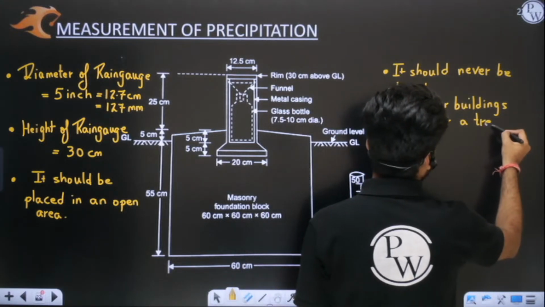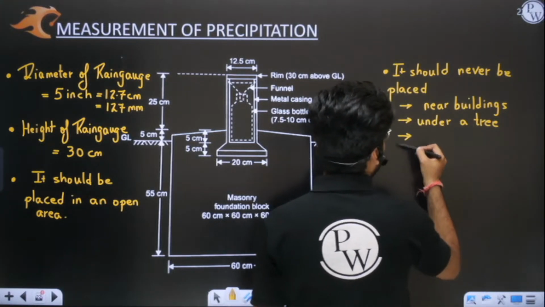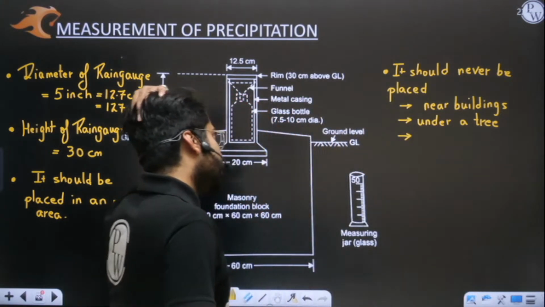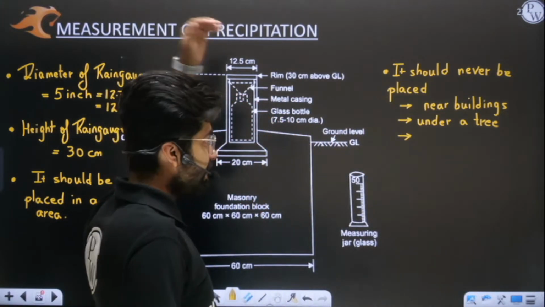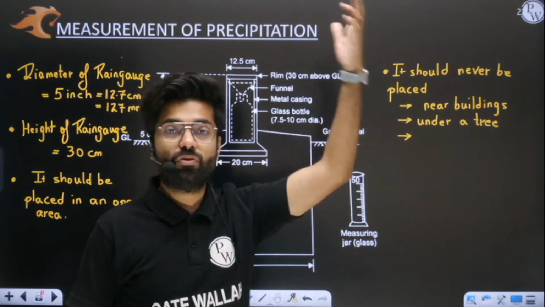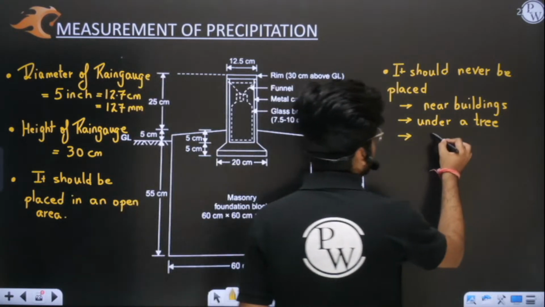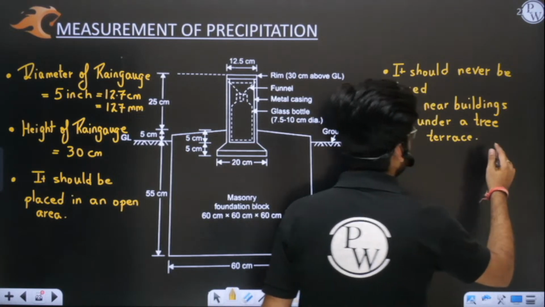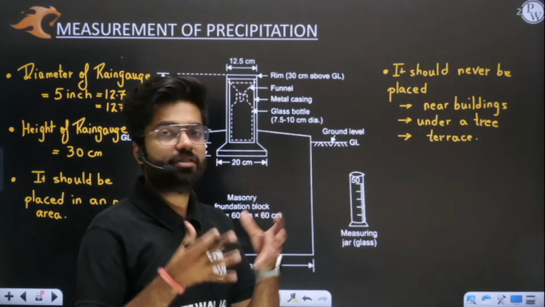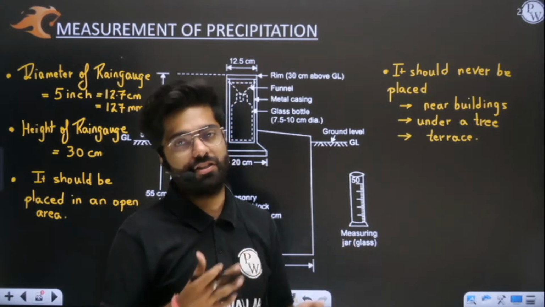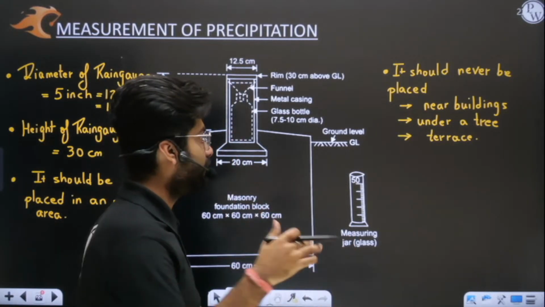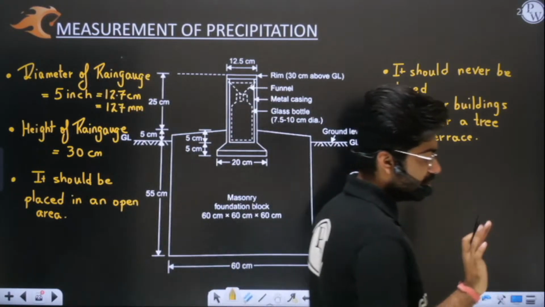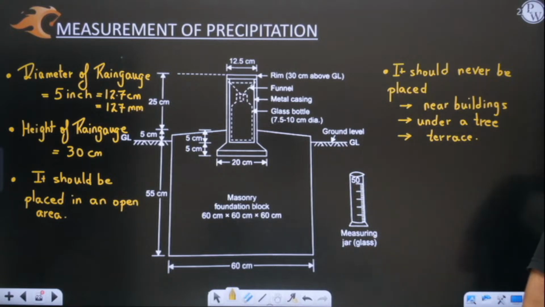It should never be placed under a tree. You can say it should never be placed near buildings, under a tree, or over the roofs, or on the terrace. We should try to ensure that it is placed in an open area with no obstructions. Buildings should be far apart. Trees should not be there. So this is the ultimate objective.